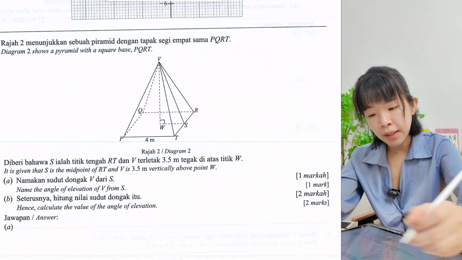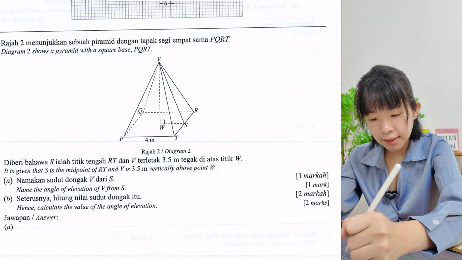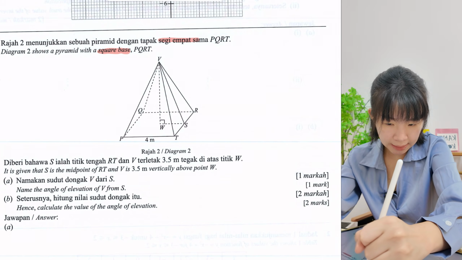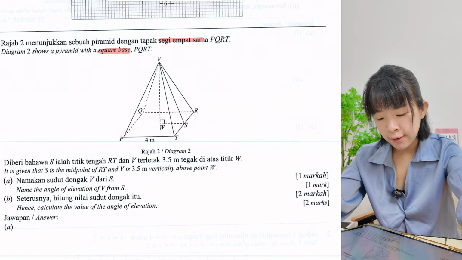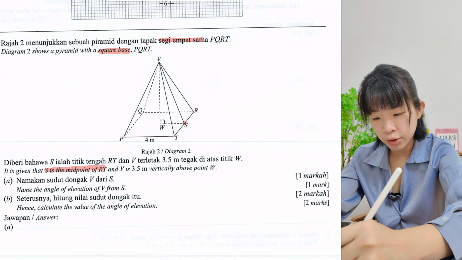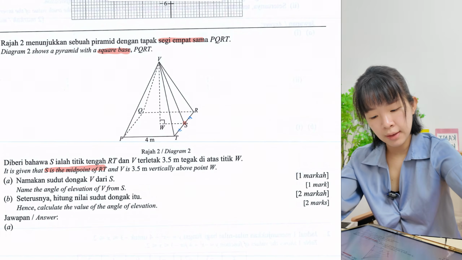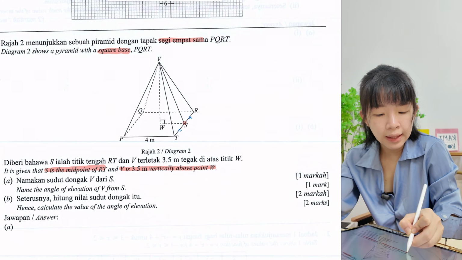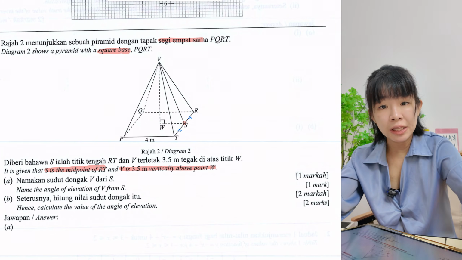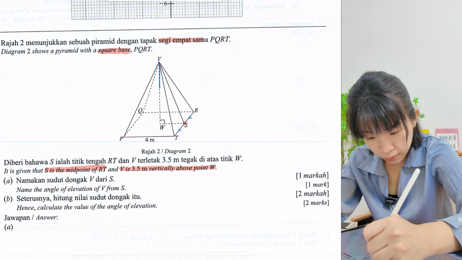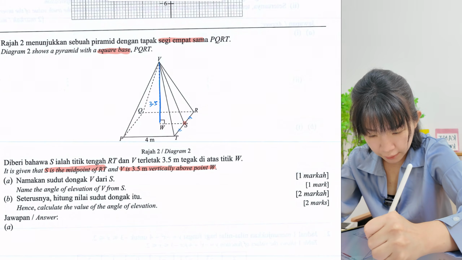So it shows a pyramid with a square base. Okay, square base, tapaknya ialah segi 4 sama. So given S is the midpoint of RT. So S is midpoint, okay, which means these two same length. V is 3.5 meter vertically above point W. Vertically, okay, so meaning this length, V to W, this is 3.5.